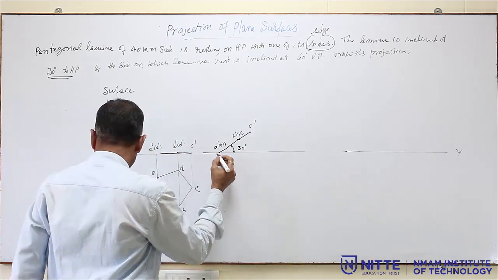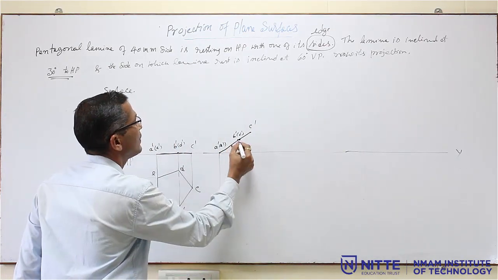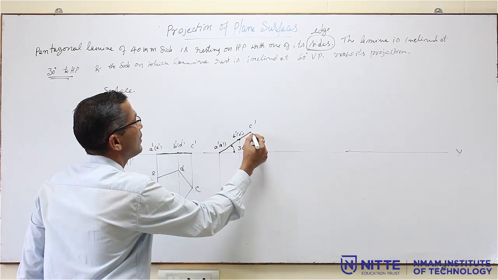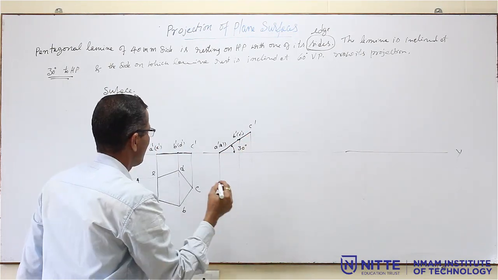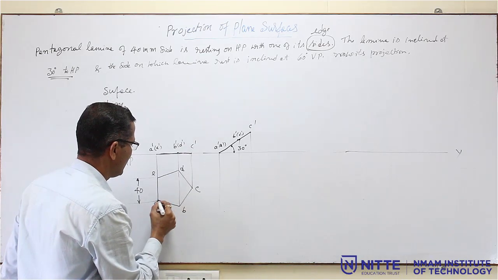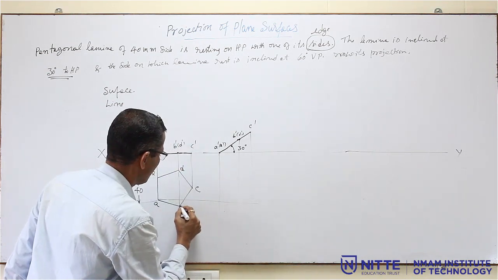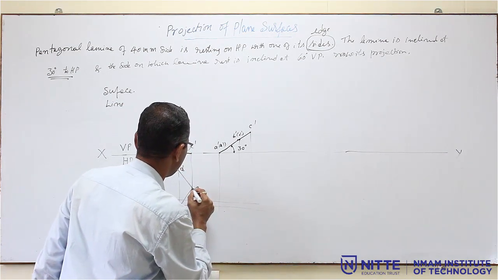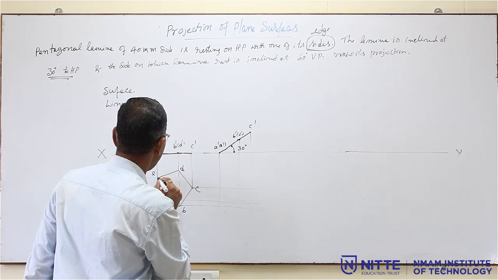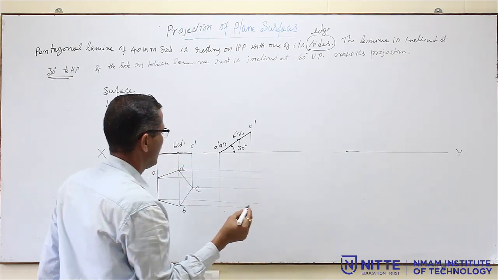Then project it down, project all the points down. Then project horizontally all these A, B, C, D, E. All these lines should be very light.